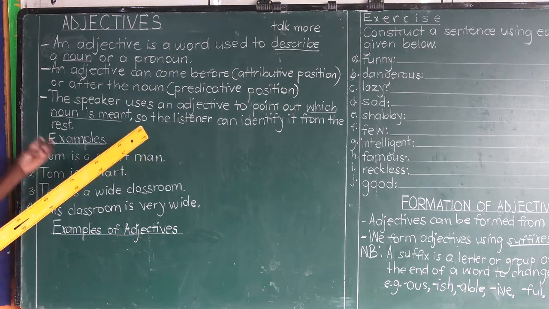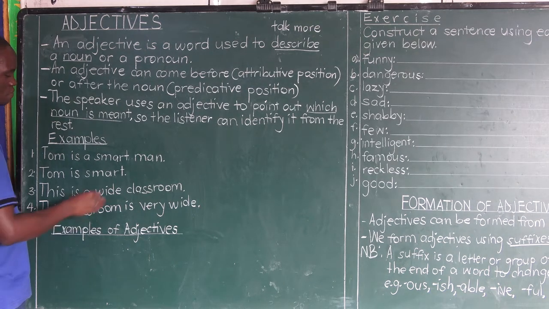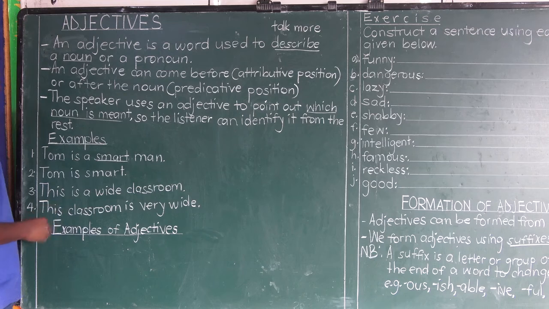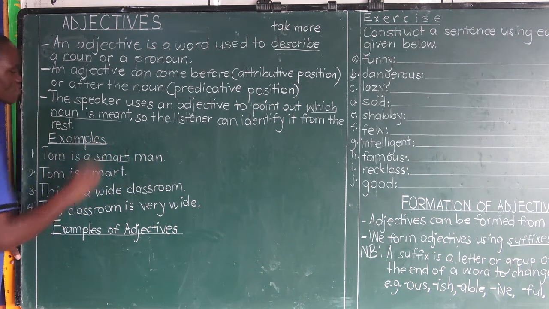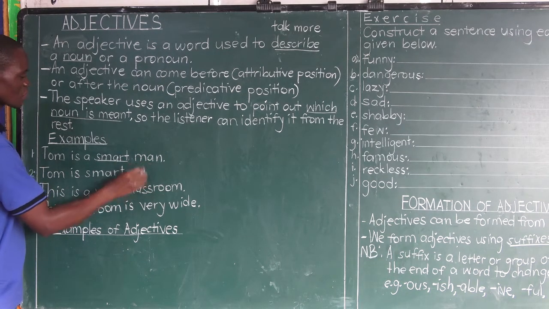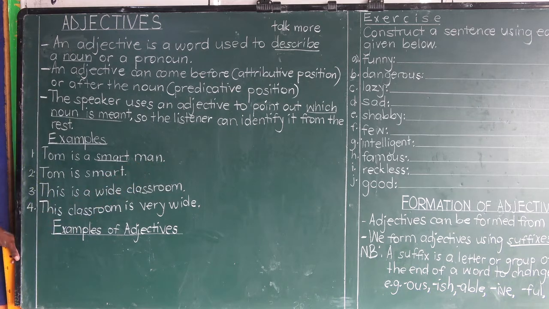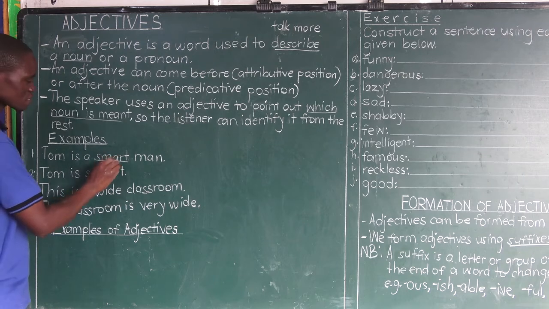In this sentence, there is a noun and an adjective. Let's first identify the nouns. The nouns are here, Tom and man. But now, which word has been used to talk more about Tom? The word is that one, smart. I have used smart to describe this man. I have used smart to describe the man I'm talking about. We've said the word man is our noun. So we have described the noun man using the adjective smart.